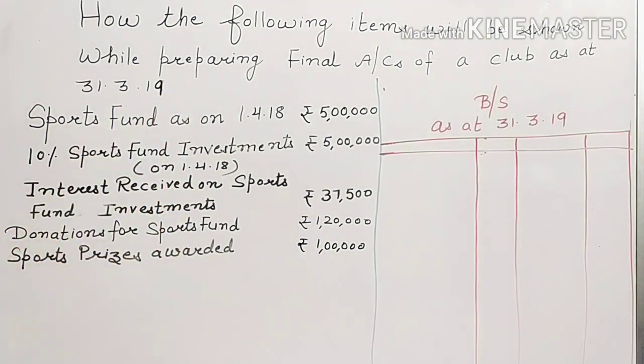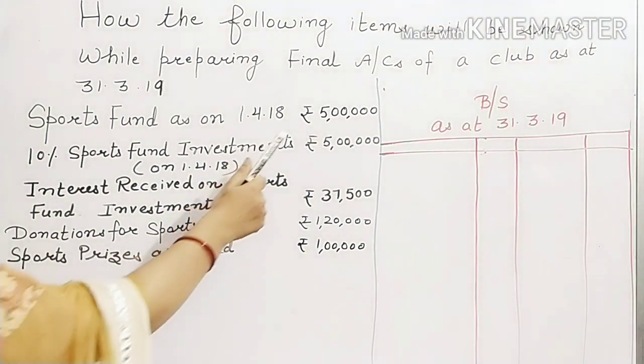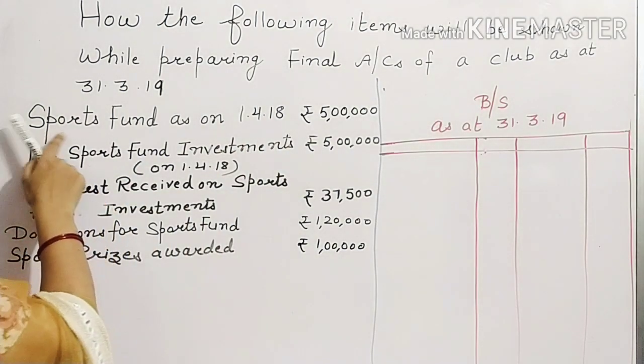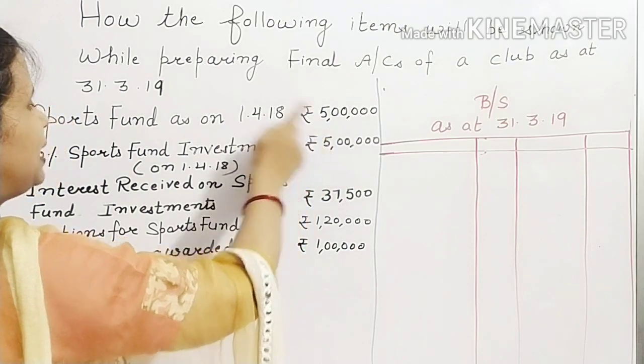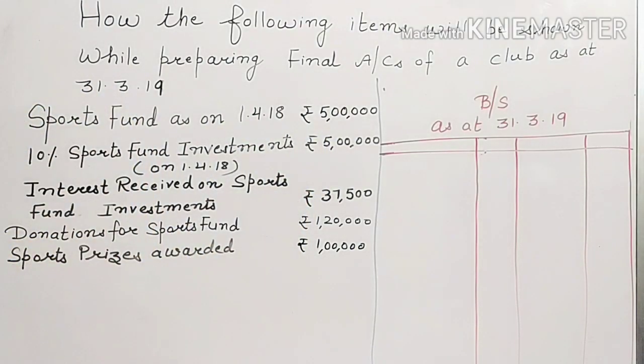Sports fund as on 1st April 2018 is given to be 5 lakh. That means at the beginning of the year, the club has rupees 5 lakh balance in its sports fund that it can use for sports activities. And this balance is not in the form of cash, it is represented by sports fund investments.